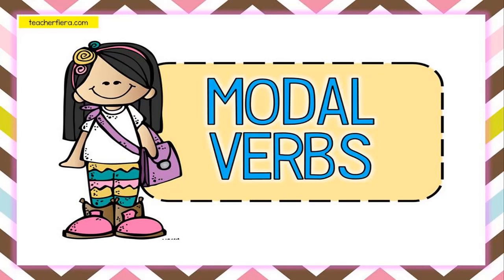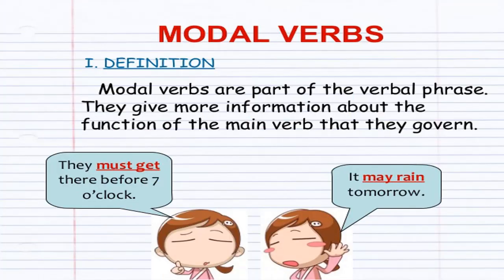They are also called auxiliary verbs. We use them before main verbs. They express different functions such as ability, permission, certainty, request, and necessity. Modal verbs are part of the verbal phrase. They give more information about the function of the main verb that they govern. For example, they must get there before 7 o'clock.